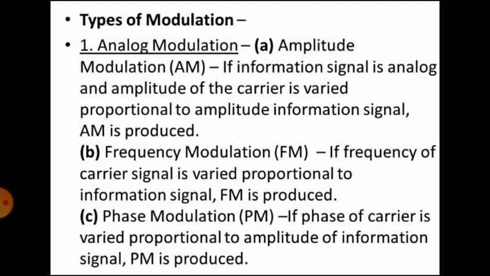Second is frequency modulation, that is FM. If the frequency of the carrier signal is varied proportional to the information signal, FM will be produced. Third is phase modulation, that is PM. If the phase of a carrier is varied proportional to the amplitude of the information signal, phase modulation will be produced.